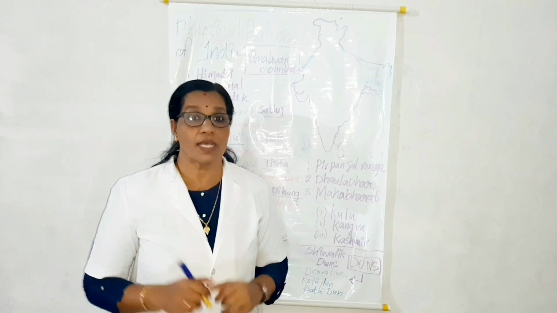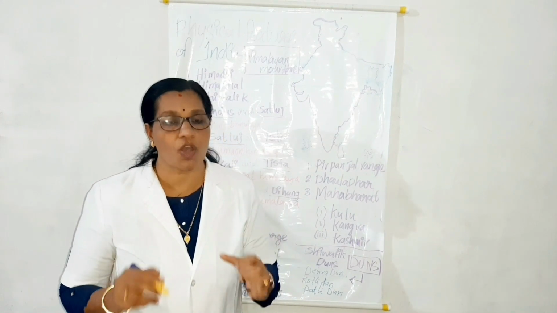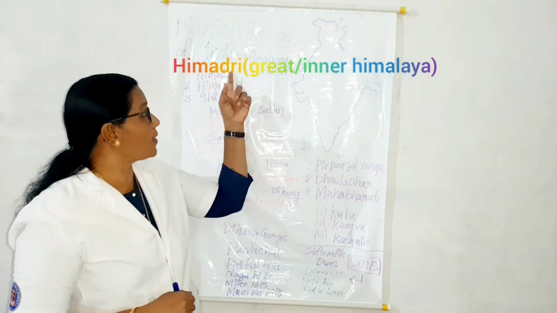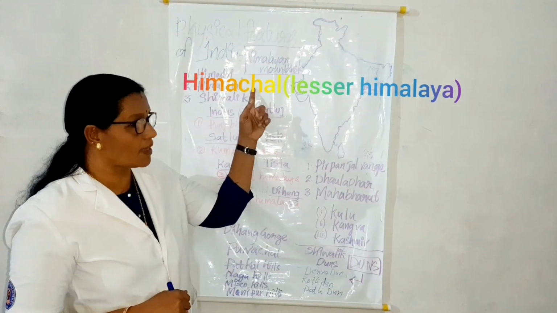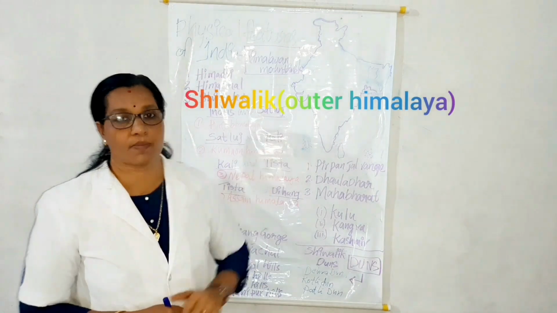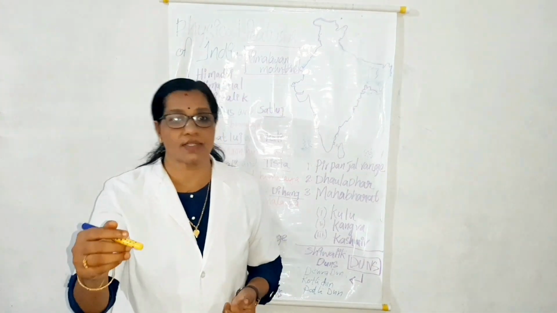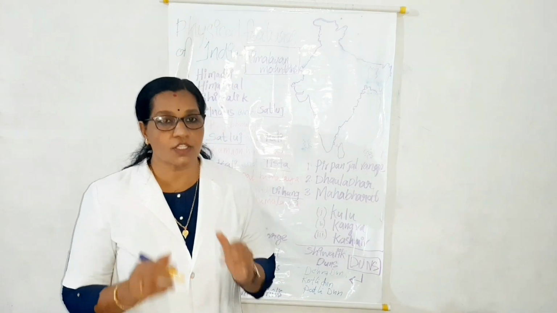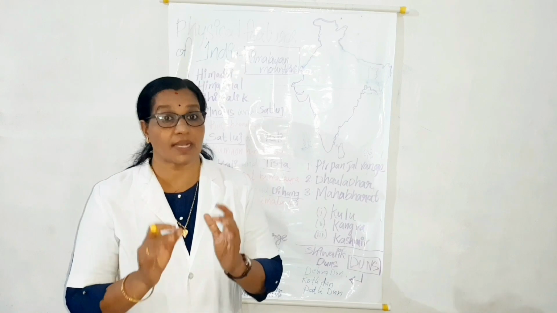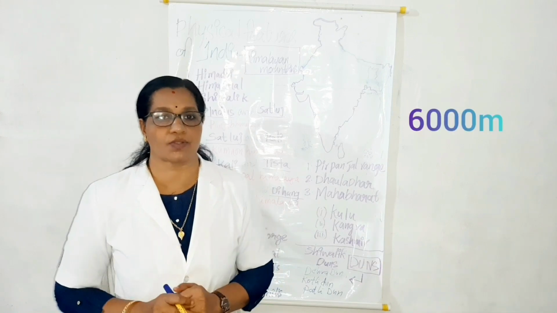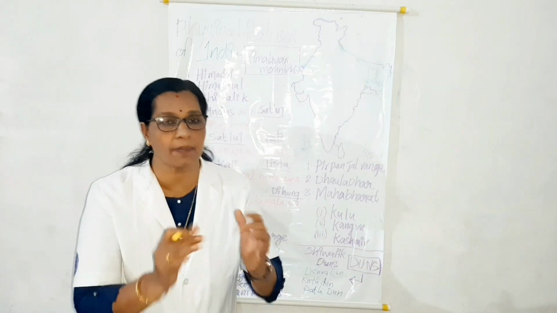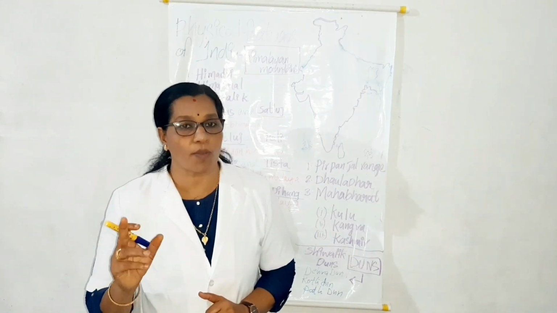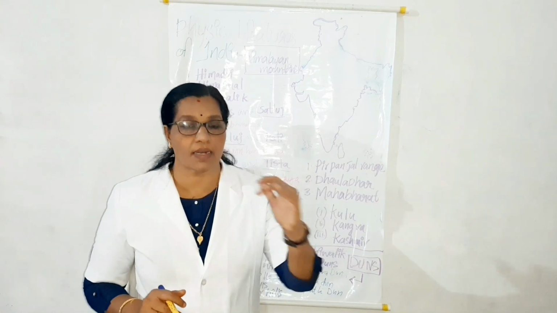Himalaya consists of 3 parallel ranges in its longitudinal extent: Himadri or Great or Inner Himalaya, Himachal or Lesser Himalaya, and Shivalik or Outer Himalaya. The northernmost range is known as Himadri. It is the most continuous range, consisting of the loftiest peaks with an average height of 6,000 meters. It contains all prominent peaks. It remains snow-covered throughout the year, resulting in the formation of glaciers and some perennial rivers.